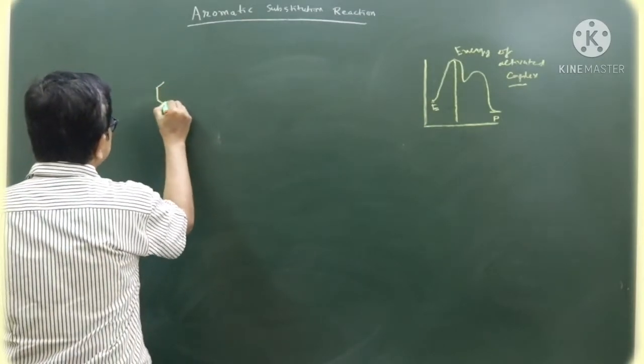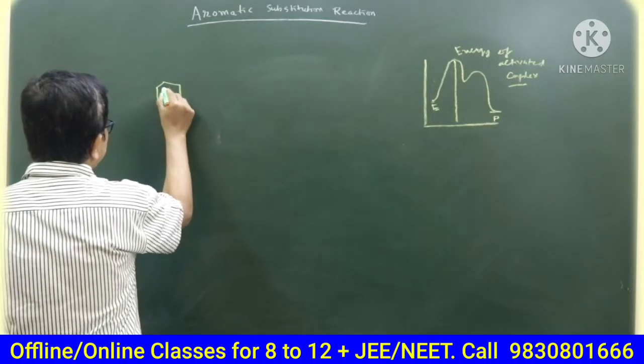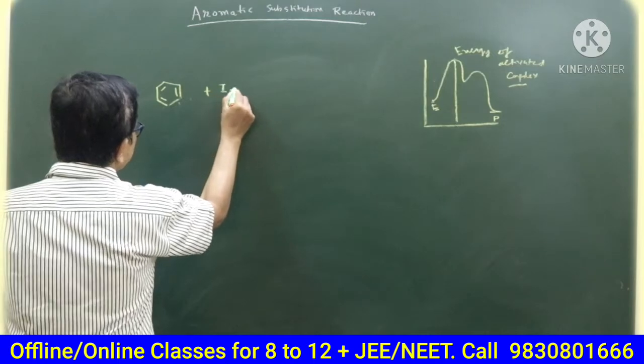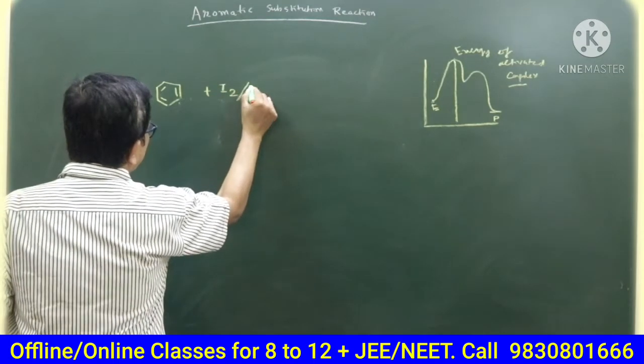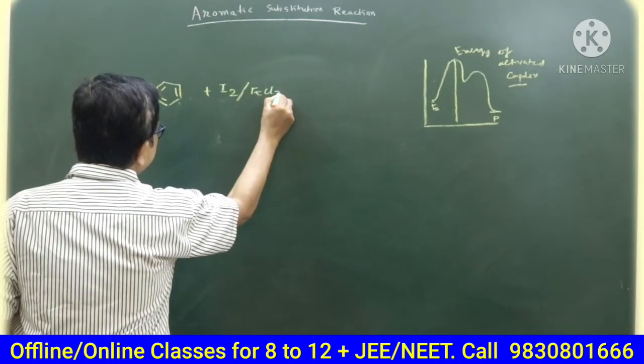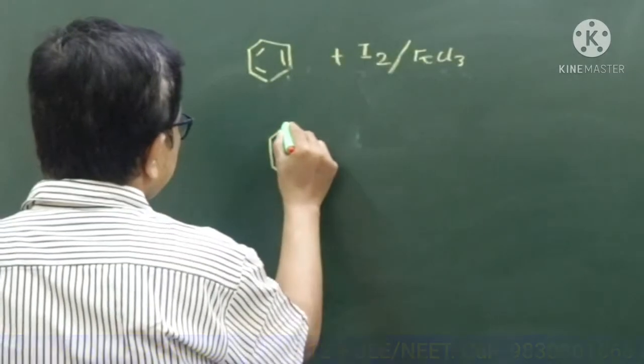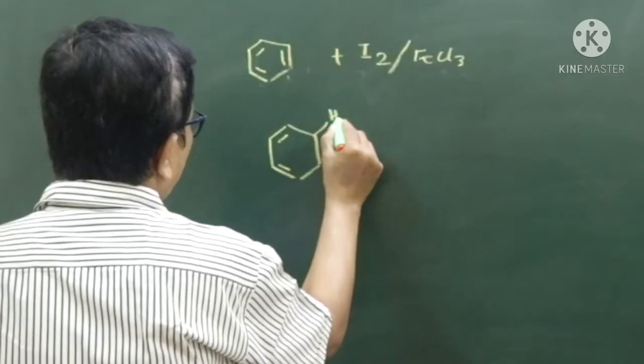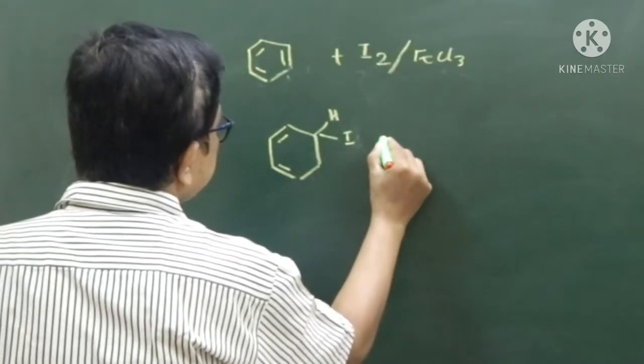iodination reaction, benzene treated with I2, FeCl3, as before. In this case, like before, it forms an intermediate.